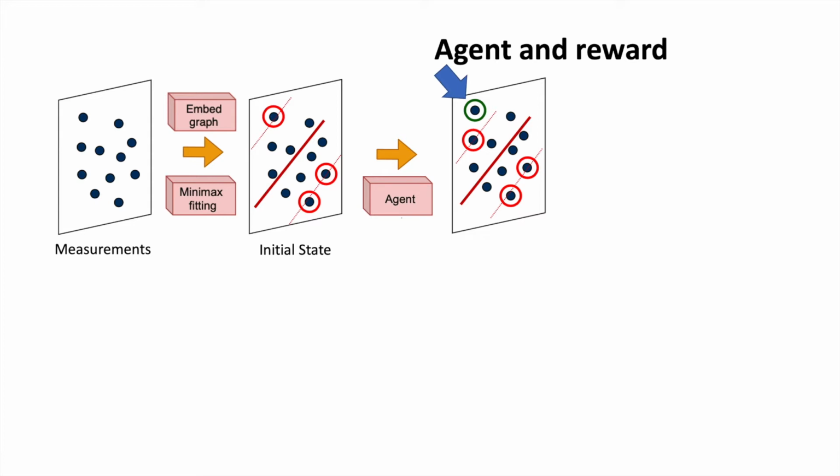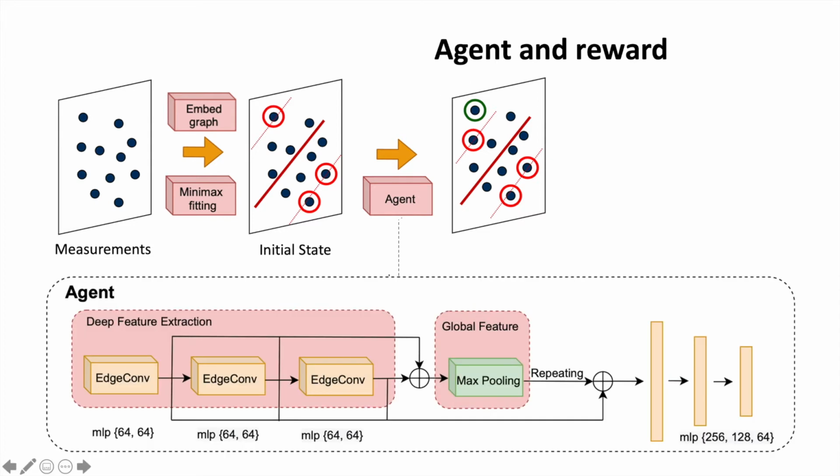Since our state involves point sets, one expects our network to be permutation invariant with respect to the input. In order to do that, we design the first stage of our network to be a series of edge convolution layers, then obtain global features using max pooling. Finally, the global feature and the individual input features are then fed into a multi-layer perceptron to obtain the expected accumulated rewards. The selected action is the action that maximizes the expected accumulated reward.